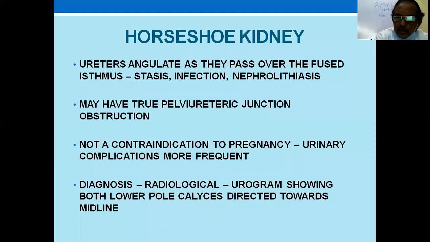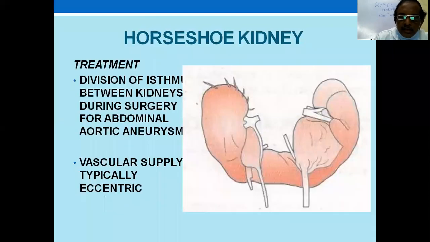Ultimately, they said, it's a horseshoe kidney. Don't worry, this patient was there for 1 month. You were looking about all these things. We also could not diagnose because it was not in our brain. So this intravenous urogram shows medially located calyces. Both lower pole calyces diverge to the midline. So this is how a horseshoe kidney looks.